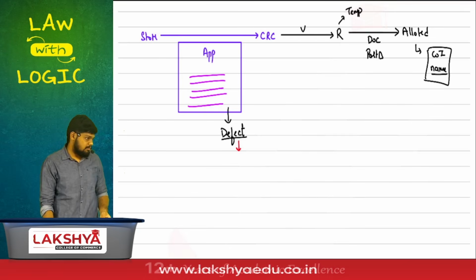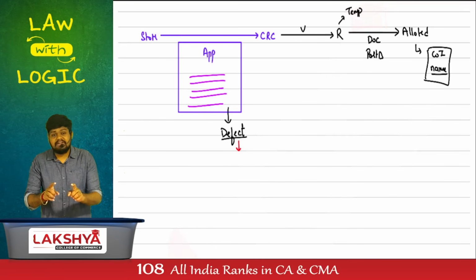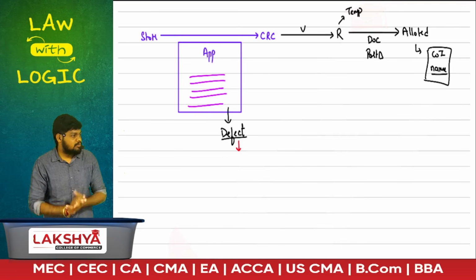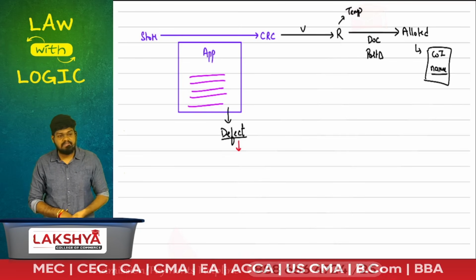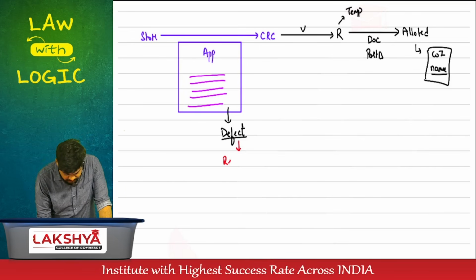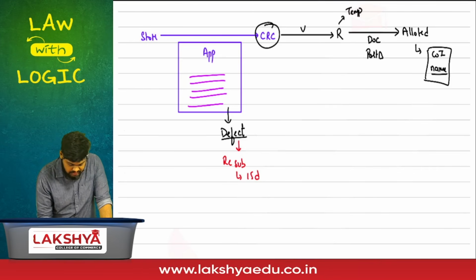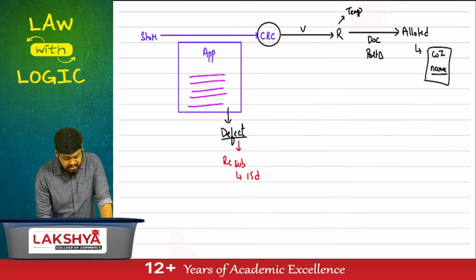They'll not reject it completely, they'll ask you to resubmit. They'll give you a second chance because you have not made any mistake here. They'll give you an extra time of 15 days to resubmit it. If it is defective, you can resubmit it within how many days? 15 days. Once it is submitted to CRC, the name might change.